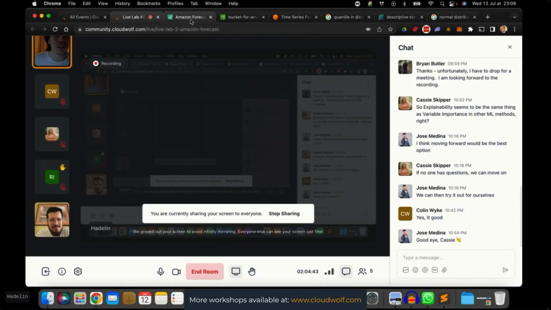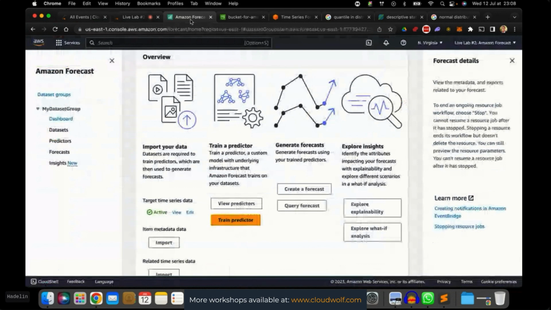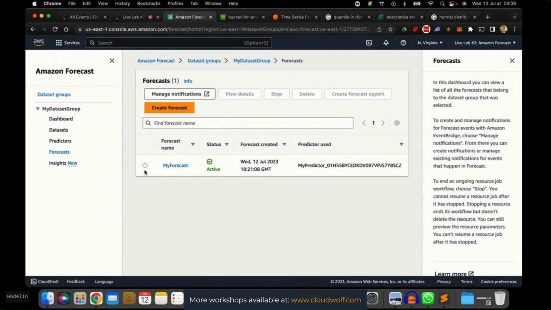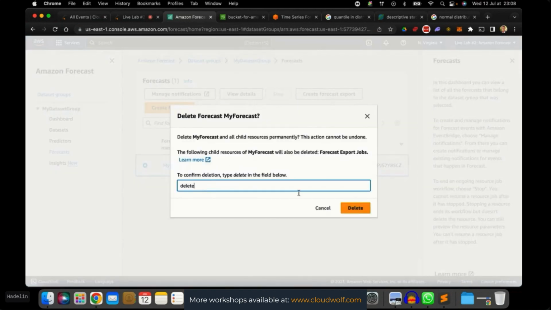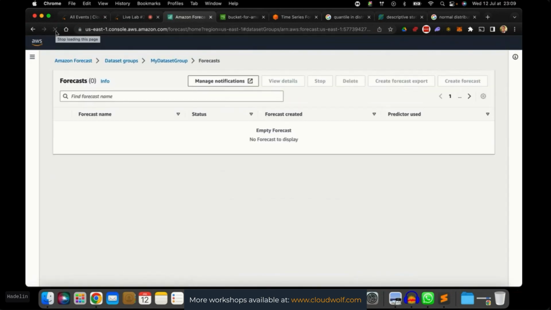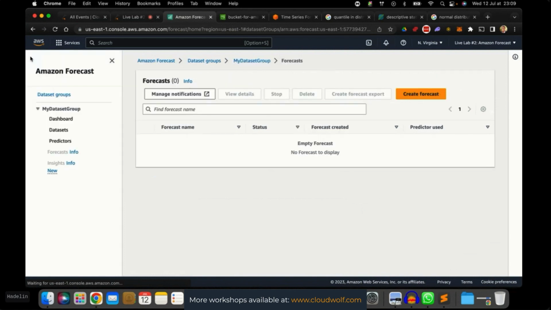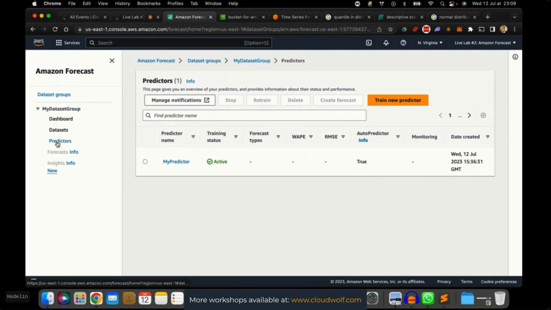Let's do this. So the cleanup in Amazon Forecast follows a bottom-up approach. It's very easy. You have to start from the bottom and make your way up to the top to delete everything. So basically, we have to start by deleting the forecast. Here we go. My forecast. Delete. Delete. And delete. And there you go. It's deleted. Perfect.